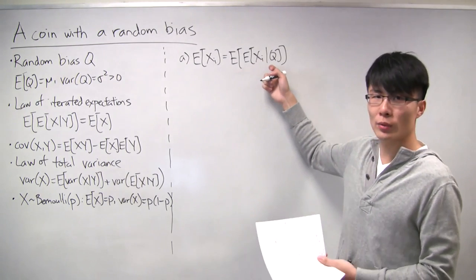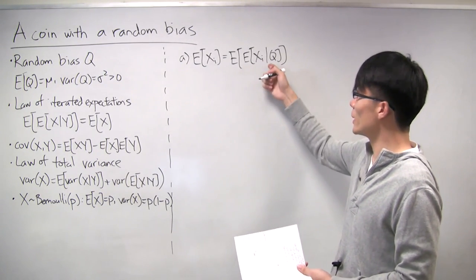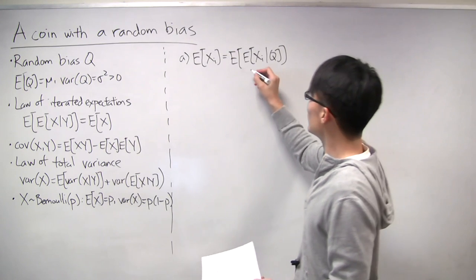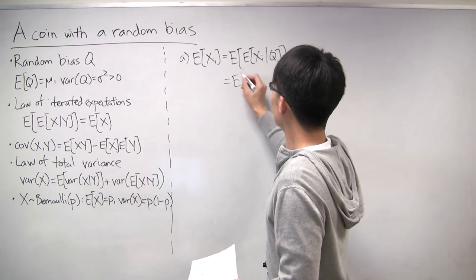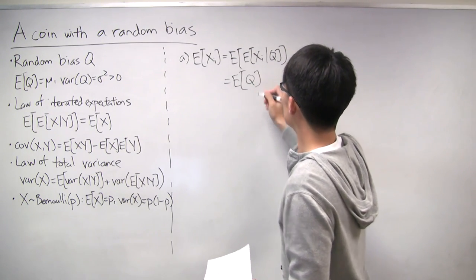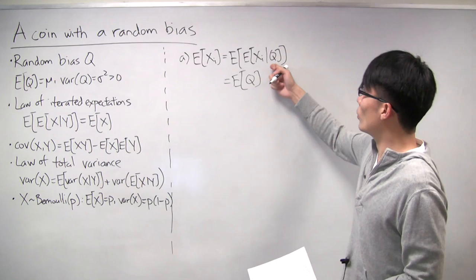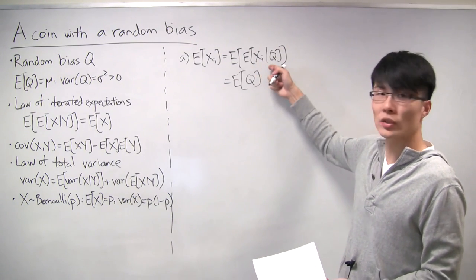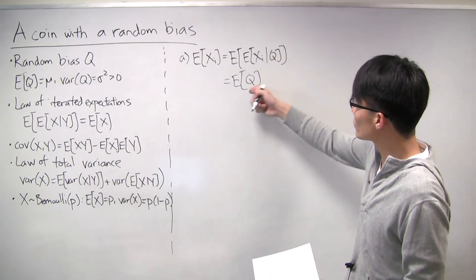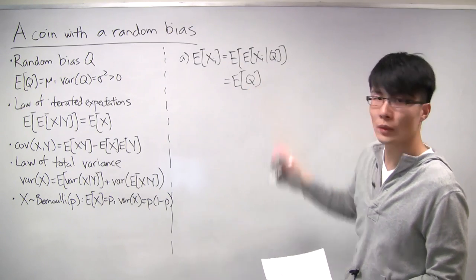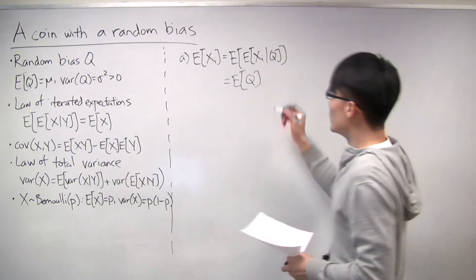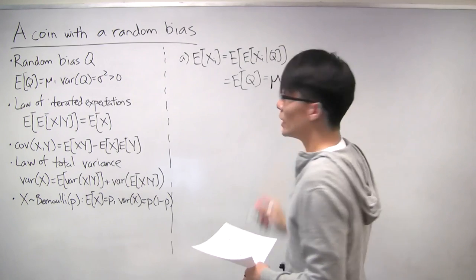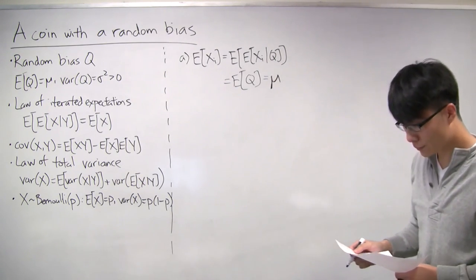In this case, the bias is random, but remember, a conditional expectation is still a random variable. So this simplifies into q. Whatever the bias is, the expectation is just equal to the bias. And this part is easy because we're given that the expectation of q is mu.